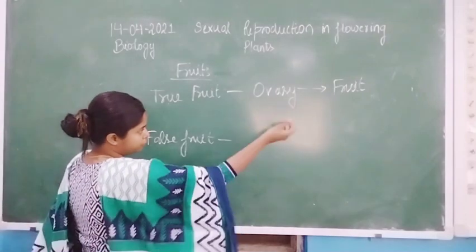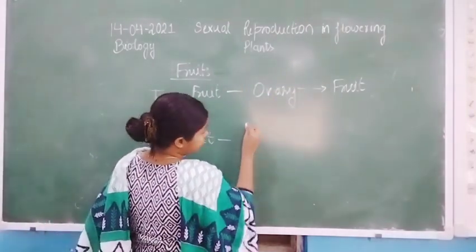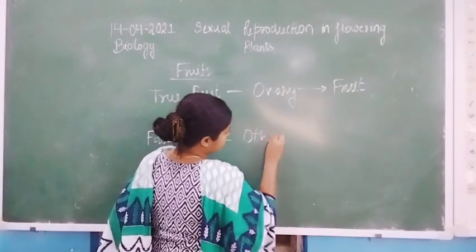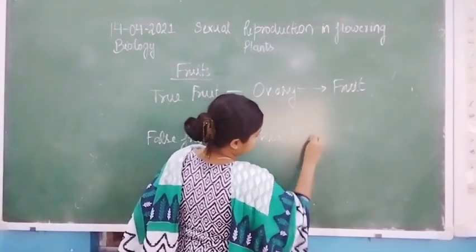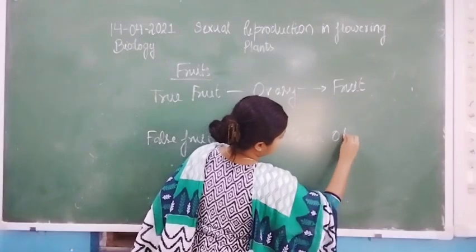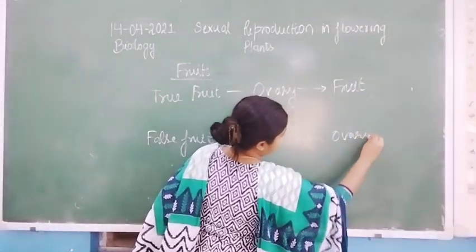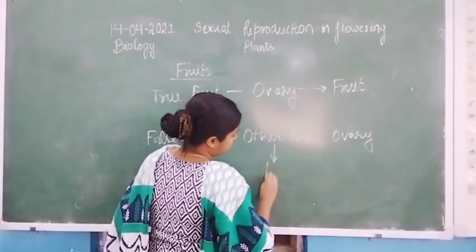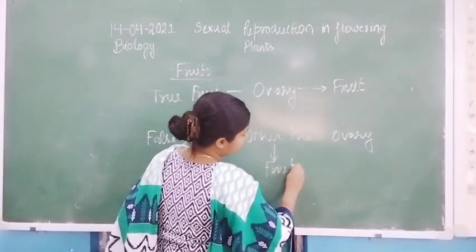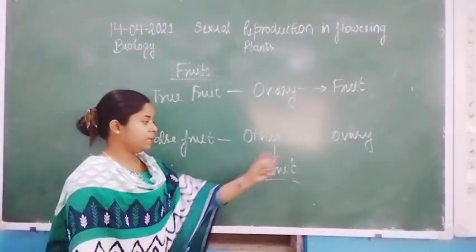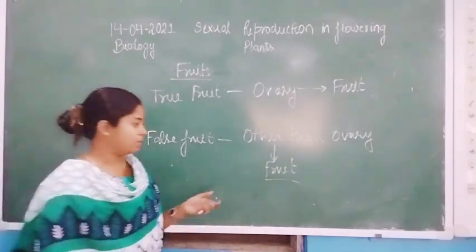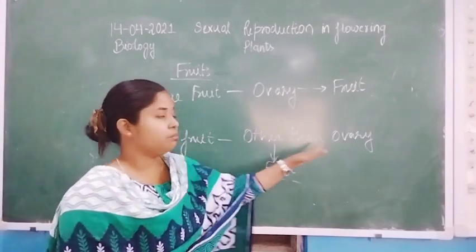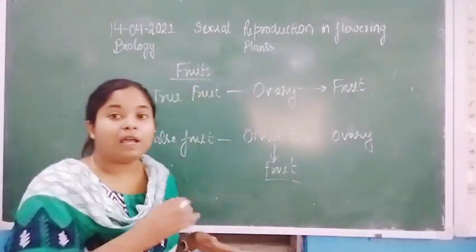So false fruit is formed by a part other than the ovary, that is the thalamus.